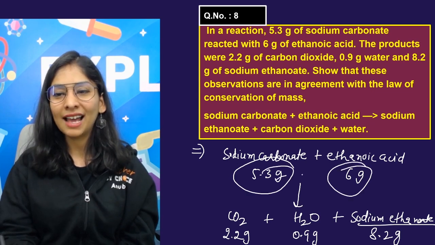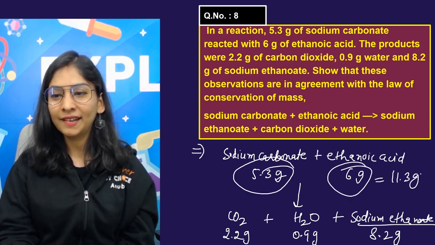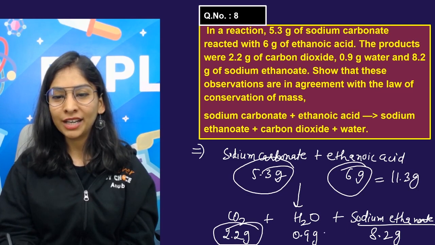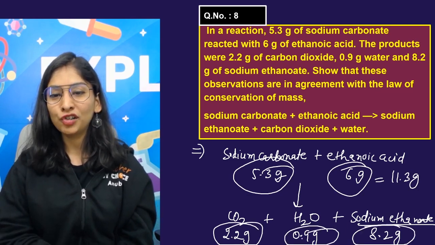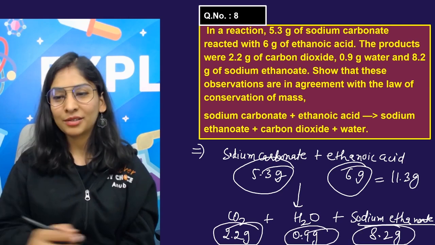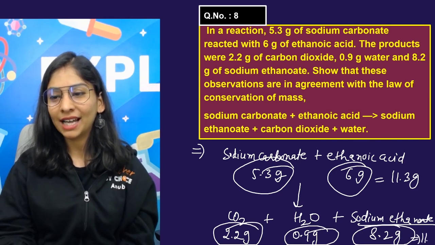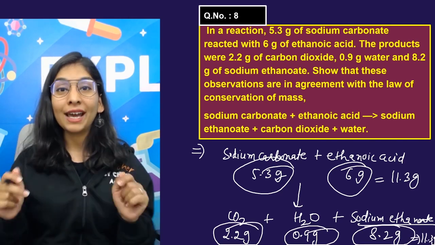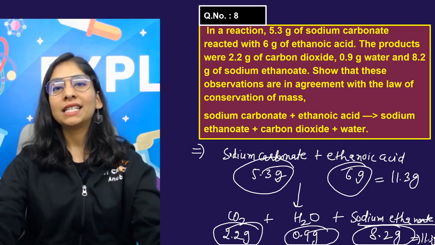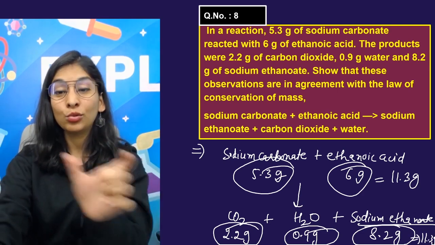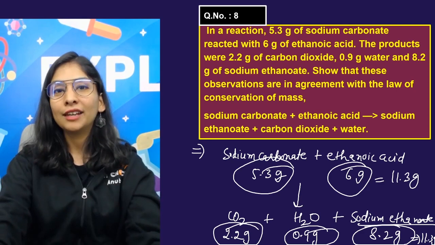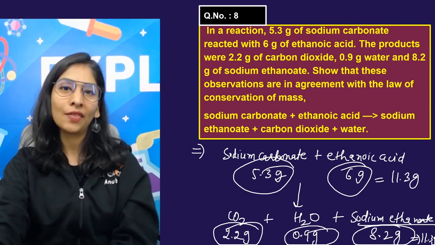So this is very easy. 5.3 plus 6 gram is equal to 11.3 gram. Now try to add 2.2, 0.9 and 8.2, and that also is going to give you this value, 11.3 gram. You'll write this line that the mass of reactants is equal to the mass of products, and you show that also, and this is the way that you'll get the full marks.